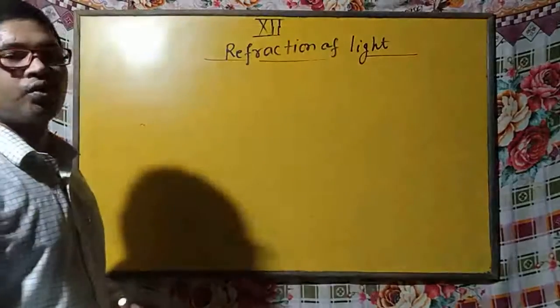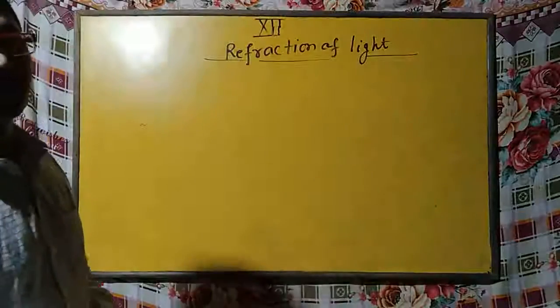So now we are ready to discuss the important points about refraction.